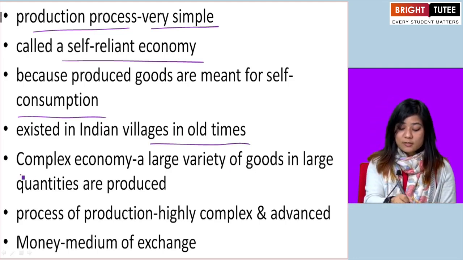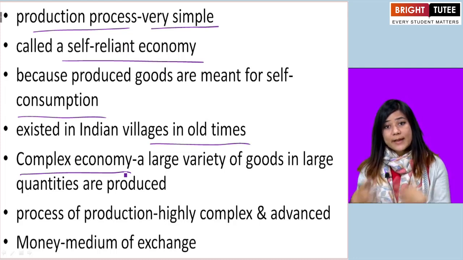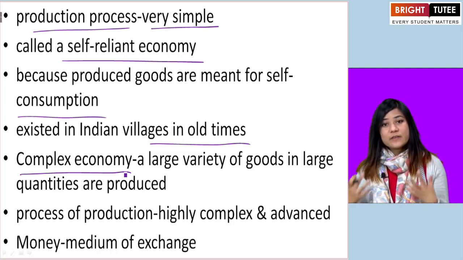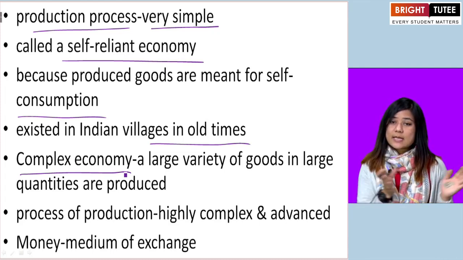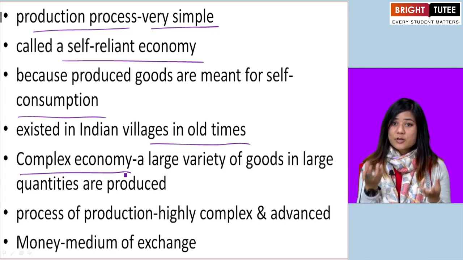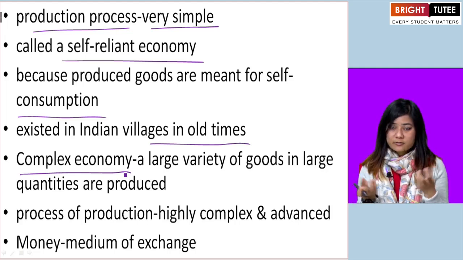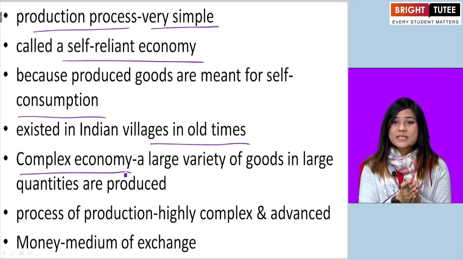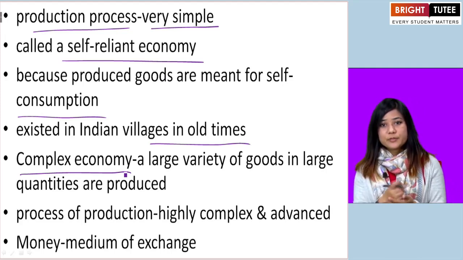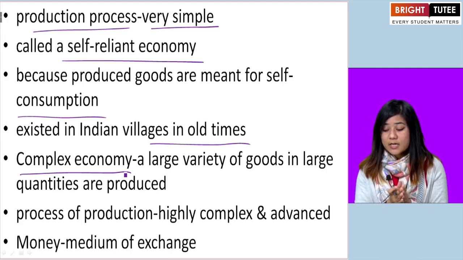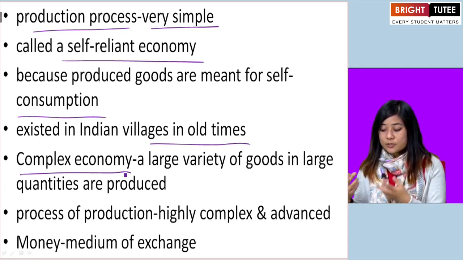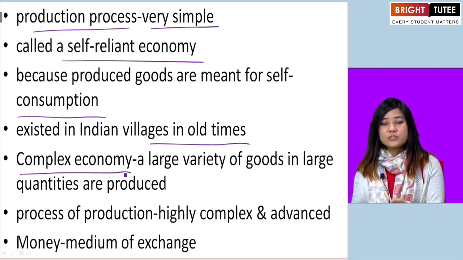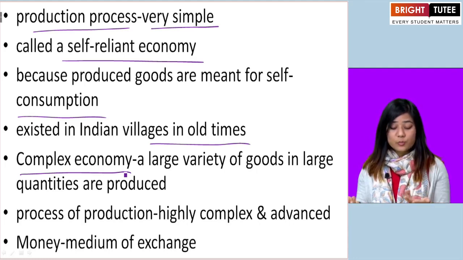Now let us look at complex economy. In complex economy, large variety of goods are produced in large quantities. In simple economy, I'm trying to bring the contrast here. In the simple economy, we said simple goods are produced in limited quantity. But in complex, large varieties of goods are produced in large quantities.